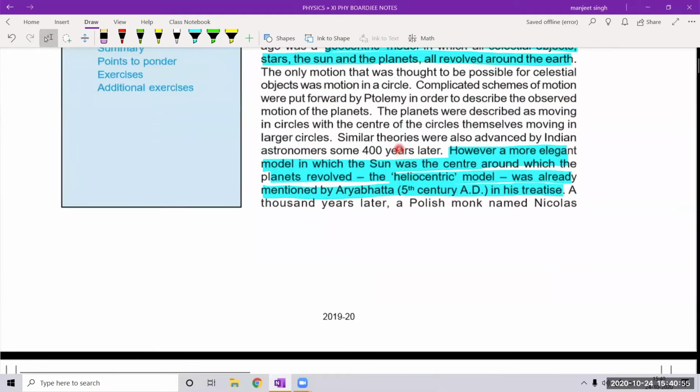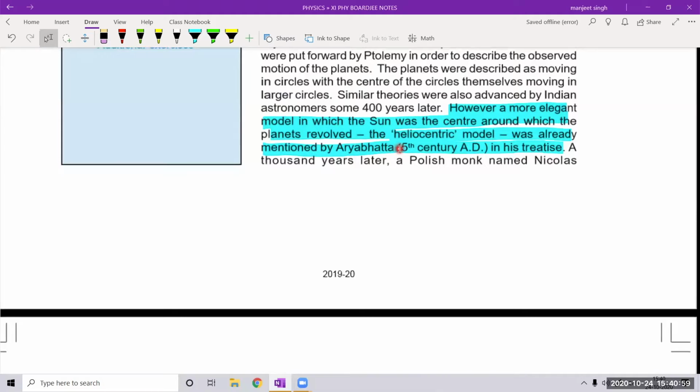After that, sun is at the center and all other planets and the Earth are revolving around it. That was the heliocentric model. Helio means sun, centric means sun is at the center. So the heliocentric model said that around 400 years after that, this theory was propagated, the heliocentric model.